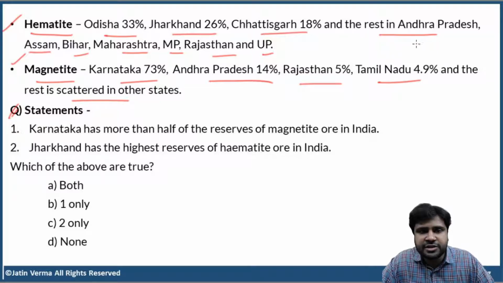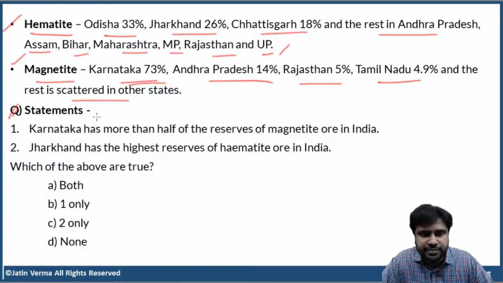And then the rest is in AP, Assam, Bihar, Maharashtra, MP, Rajasthan, and UP. Coming to magnetite, majority 73%, Karnataka. Next, AP 14%, Rajasthan 5%, Tamil Nadu 4.9%, and the rest is scattered in many other states.